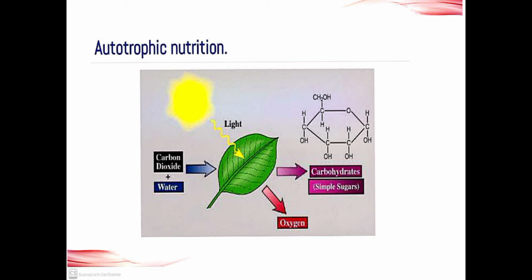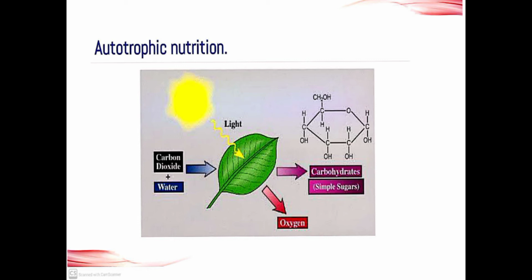When the synthesis occurs, the end product is formed, which is simple sugars. Simple sugars are nothing but carbohydrates. In the place of carbohydrate, you can write glucose or starch, anything, it's correct.